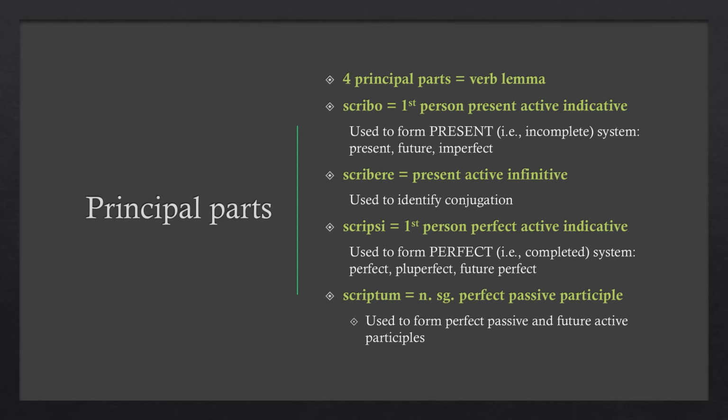The fourth principal part will always be the nominative singular perfect passive participle form of the verb. Depending on the resource, the fourth principal part will be either masculine or neuter, so in this case either scriptus or scriptum. If the dictionary or textbook uses the neuter nominative singular perfect passive participle, this may also be referred to as the supine. We haven't learned supines or participles yet, so you don't have to worry about those for now. As a reminder, you should take care to memorize all four principal parts for each verb in your list of vocabulary in addition to their definitions.